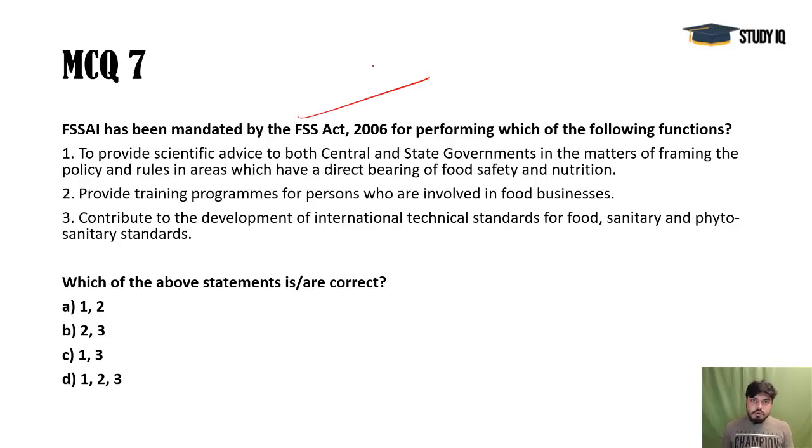FSS Act, Food Safety and Standards Act. This authority was established by this act because this is the most important aspect here. You see, the world is consuming a lot of packaged food. India is going towards this phase where maximum food is packaged food, and all the evaluation, all the quality check, that is being done by this particular body. It is giving this authorization. So all 3 provisions are correct. These are actually characterizing this important act and this important body.